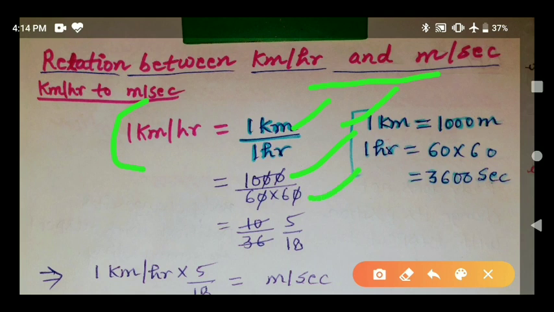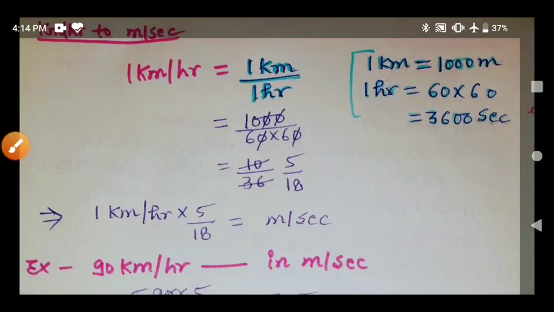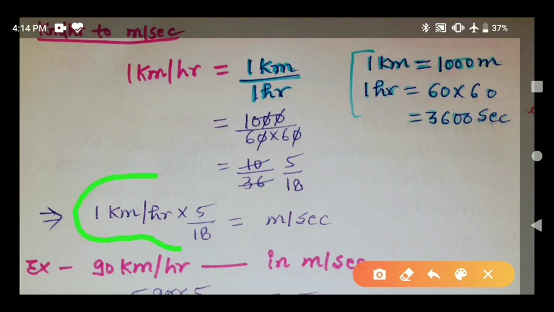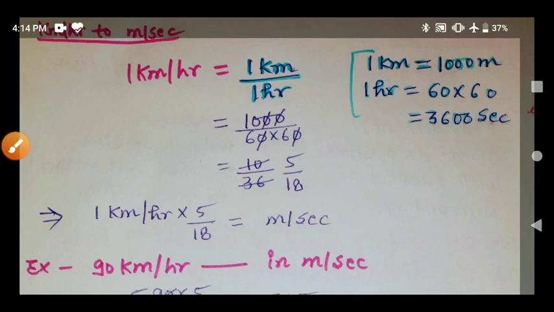So zero cancels with zero, we can write 10 upon 6 into 6, 36. Two 5s are 10, and two 18s are 36. So here we can write 5 by 18. Finally, if we have to convert kilometer per hour to meter per second, multiply the value by 5 by 18. 1 kilometer per hour into 5 by 18 is equal to 1 meter per second.